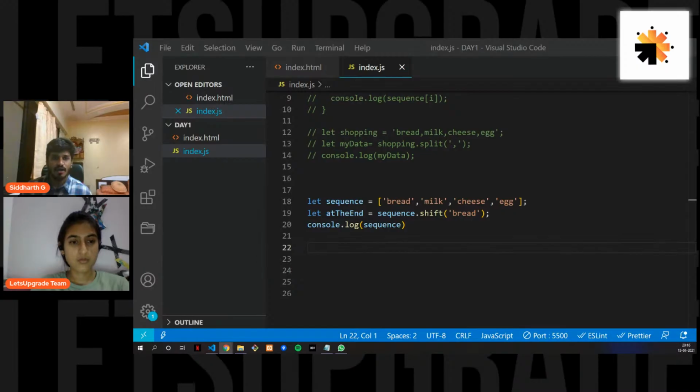Okay. And this was about, sorry, Jyotsna, you're saying something? Yes. Koyal is asking, can we also call the values by giving their sequence number?